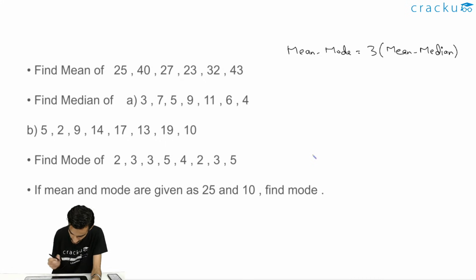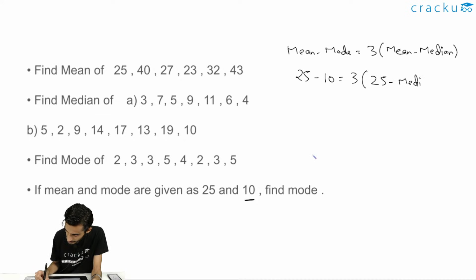So mean is given to us as 25, so we can write 25 minus mode, which is given as 10, so writing 10, that is equal to 3 times mean, again we know 25, minus median. So this will come out to be 15 is equal to 3 times 25 minus median.